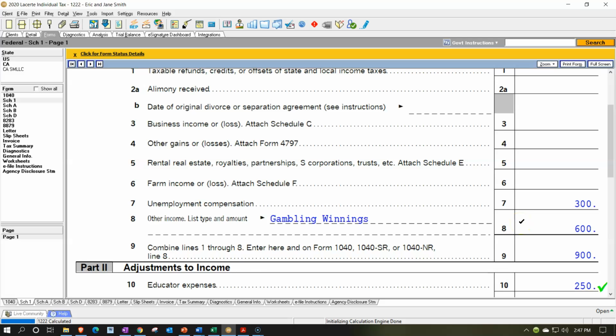Now they are itemizing. So if we don't have the gambling losses, we're going to ask. We're going to say, hey, look, you got gambling winnings. We had to record $600 of income. If you gambled for any significant amount of time, you probably had losses, probably more than that. So you may be able to take the losses up to that, but you would need the supporting documentation for that.